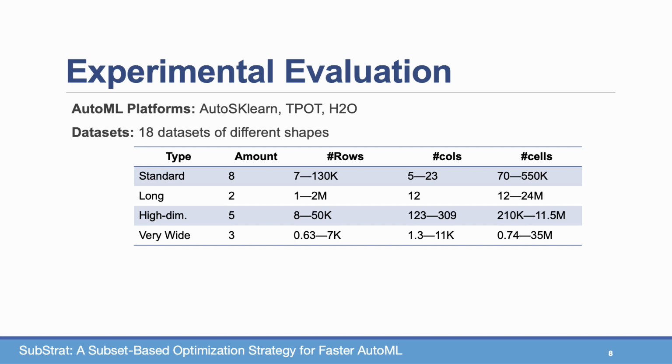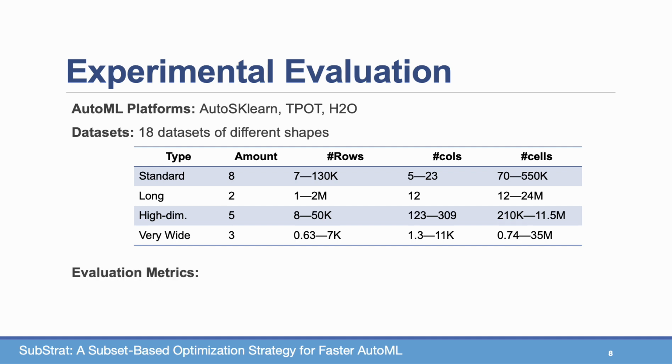We then also evaluated Substrate on high dimensional data sets with a lot of columns. So we have 5 data sets with a number of columns ranging from 123 to 309, and which results in the maximum of 11.5 million cells. And we also experimented with 3 very wide data sets with up to 7K rows, but up to 11K columns. And this results in a large data set of 35 million cells.